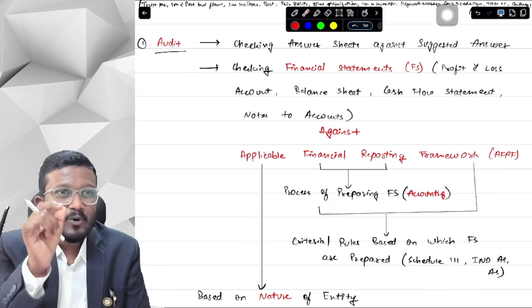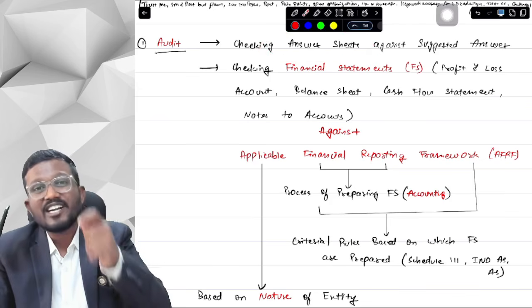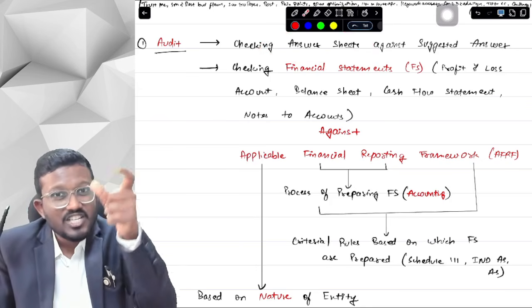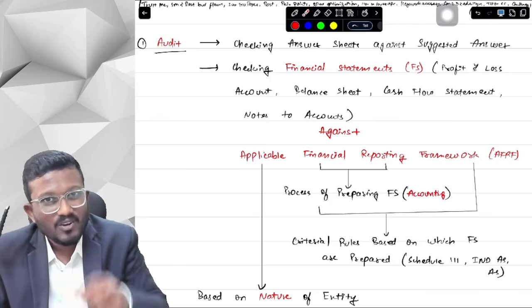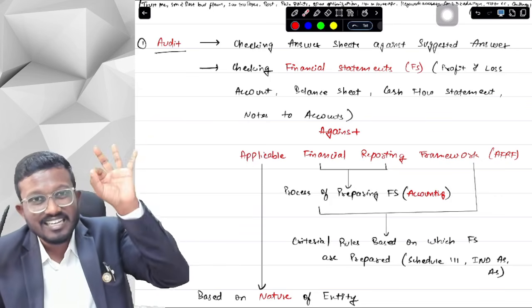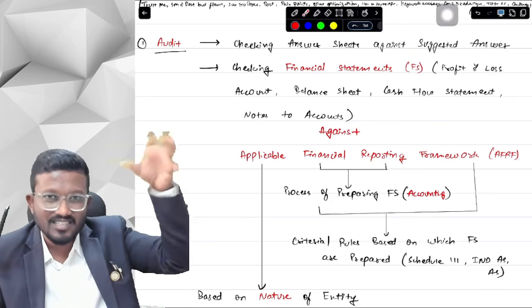So whenever you attend an exam, you write your answer sheets, and your faculty checks your answer sheets against the answers she has made from the question papers. Same as what ICAI does: you write your papers, and ICAI checks your answer sheet against the suggested answers. In ICAI language, it is a suggested answer.